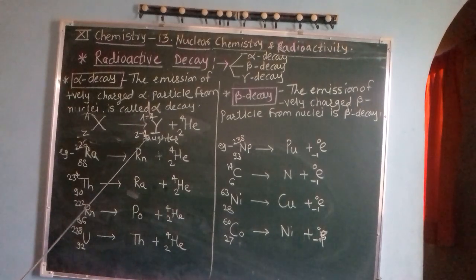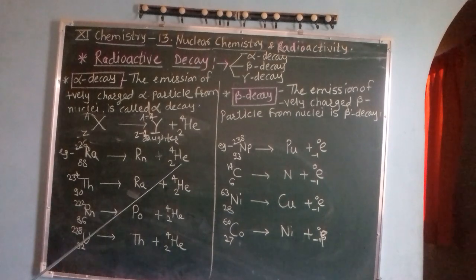Now atomic number decreases by 2, that means it shifts towards the left side of the periodic table, or we can say that the new daughter nuclei will be formed which occupies two places left of the parent element. For example, radium. Radium has atomic number 88 and mass number 226.